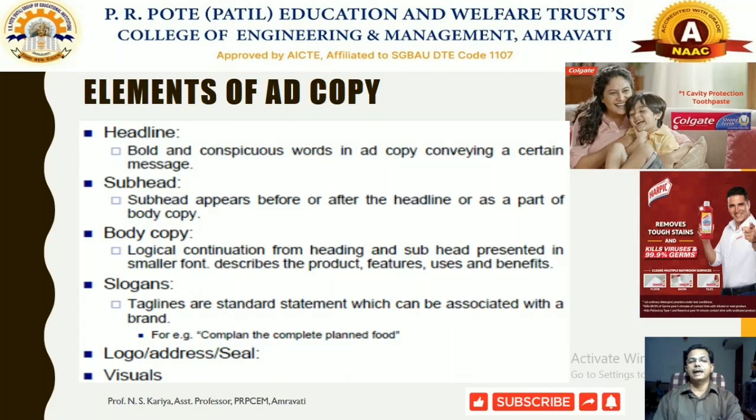Elements of the advertisement copies. Now, what are the general elements that are used in any advertisement copy? Some of the elements we will discuss in today's session and the forthcoming session also. So there are some different components of the advertisement copy. The first one is called the headline, the second is the sub headline, then body copy, slogan, logo, address or company seal, and some sort of visuals. If you are watching this advertisement, you will find most of the elements of the advertisement copy are available in it.